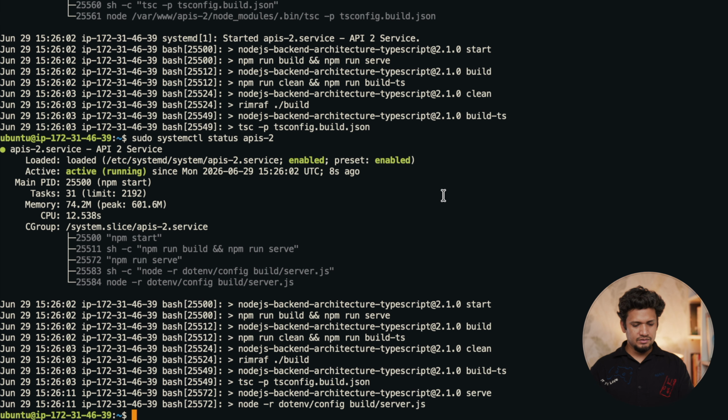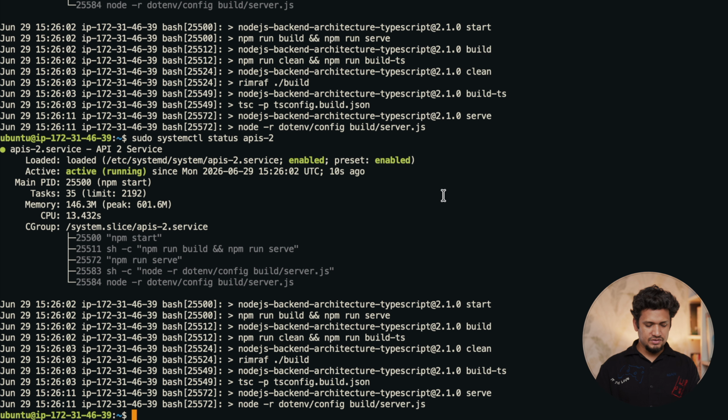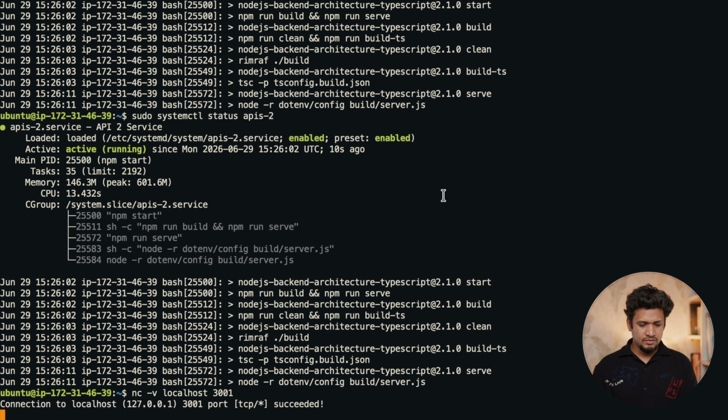It is building. Now it has started to run. Let me check nc -v localhost port 3001. So I am able to ping both the servers at 3000 and 3001. Both instances are running, so my servers are now ready, and I have two instances of my application, one attached to port 3000 and another to port 3001.